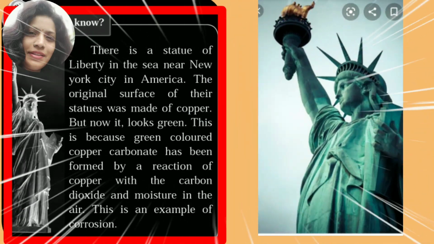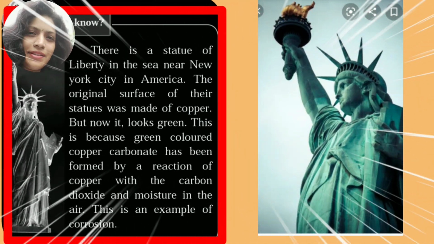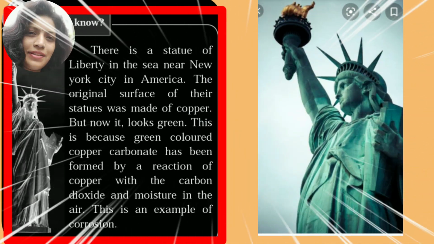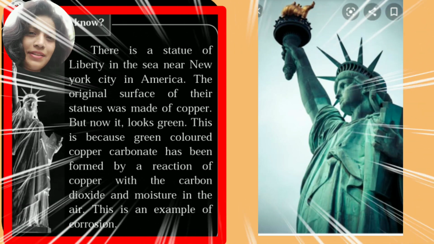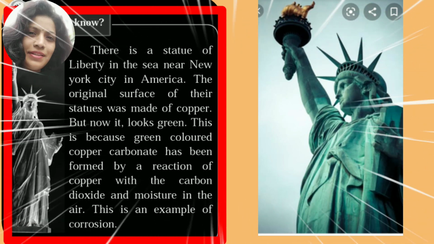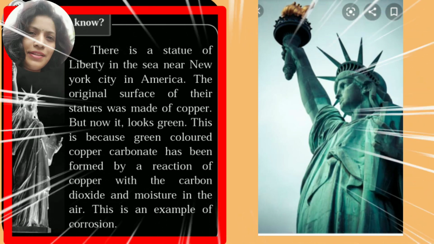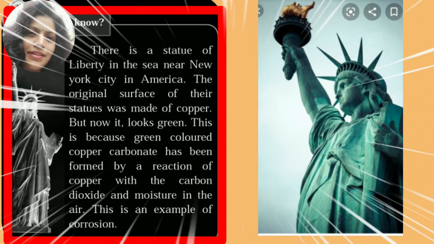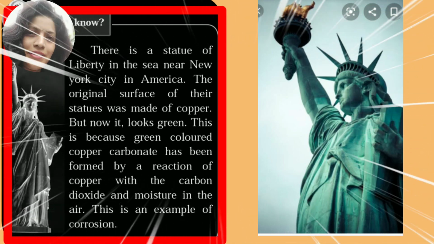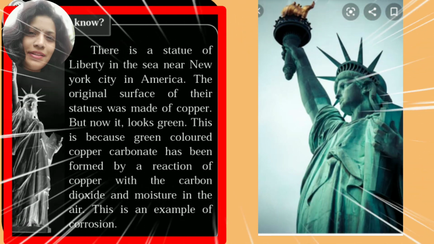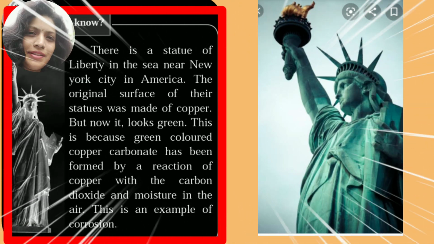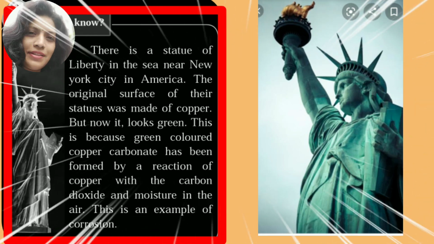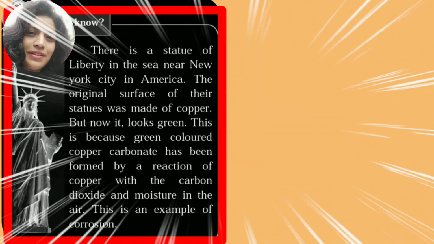Do you know, students, there is a Statue of Liberty in the sea near New York City in America. The original surface of this statue was made of copper, but now it looks green. This is because green colored copper carbonate has been formed by a reaction of copper with the carbon dioxide and moisture in the air. This is an example of corrosion.